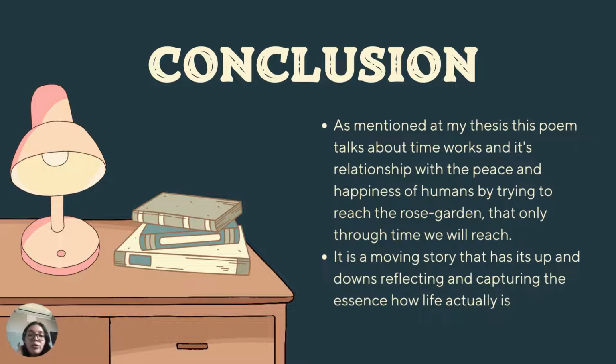And finally, my conclusion, as mentioned in my thesis: this poem talks about time and its relationship with the peace and happiness of humans by trying to reach the rose garden that only through time we will reach. It is a moving story that has its ups and downs, reflecting and capturing the essence of how life actually is, full of doubt and hope and happiness and sadness, all the emotions captured in one moment, in one poem.